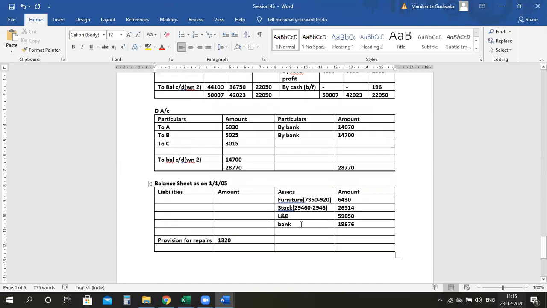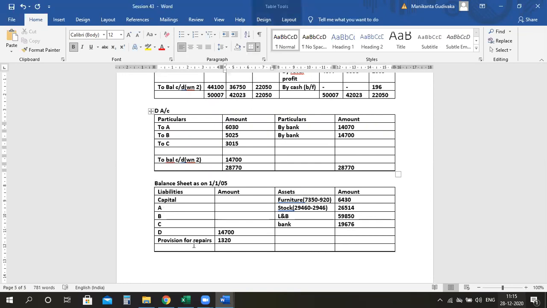So let's tally the balance sheet. I want you guys to help me. Someone do the total of the asset side. Till then, I will take the capital accounts of A, B, and C, and D also. For D, it is 14,700. For C, it is how much? 22,050. D, it is 36,750. And for A, it is 44,100. Yes, tell me the answers.